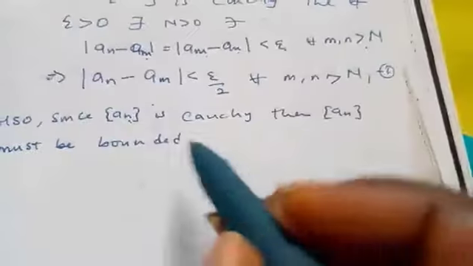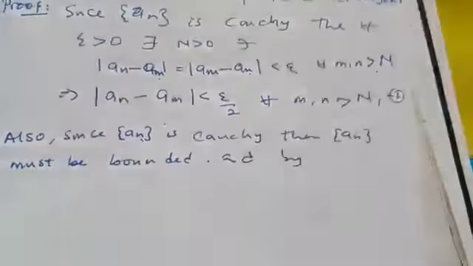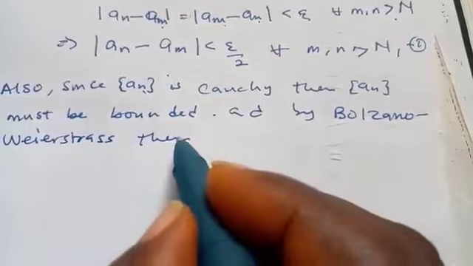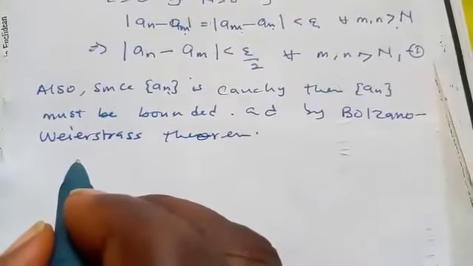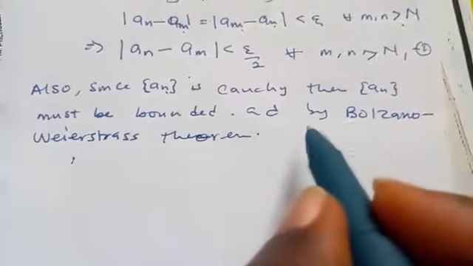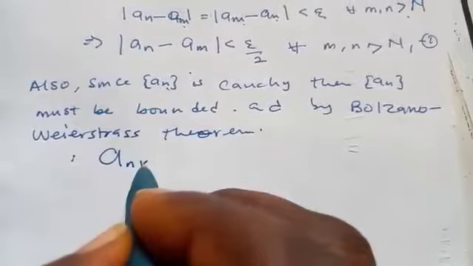So definitely it must be bounded, and then by the Bolzano-Weierstrass theorem, we know that it must have a convergent subsequence. This is how we write the subsequence, a_{n_k}.